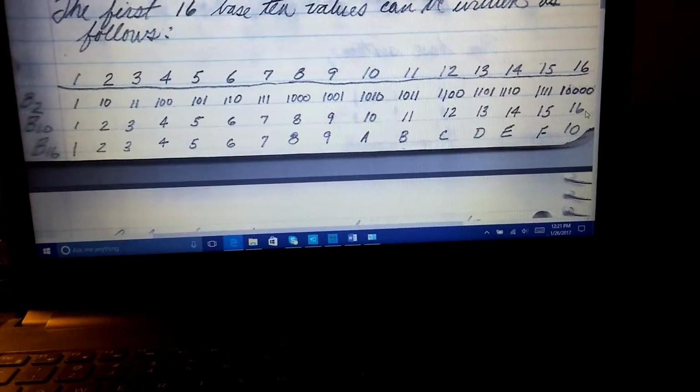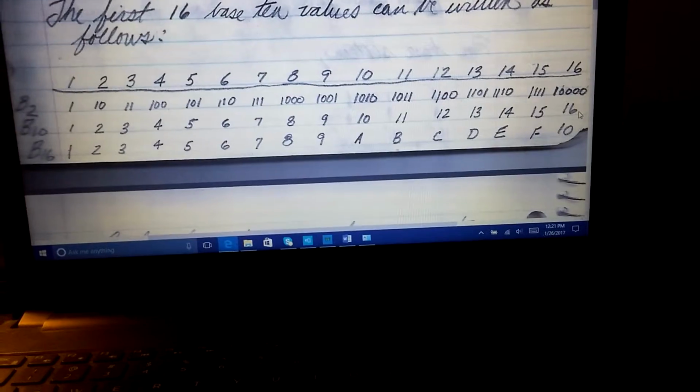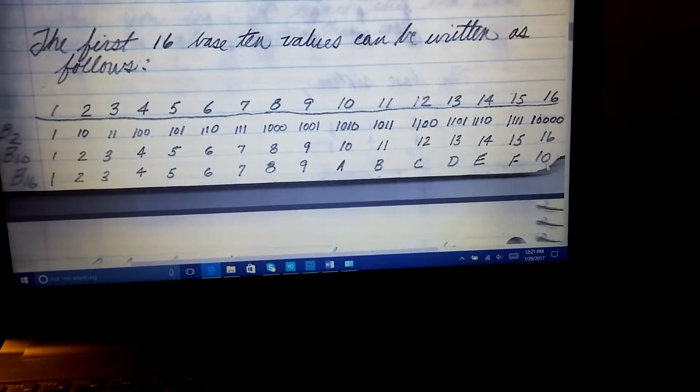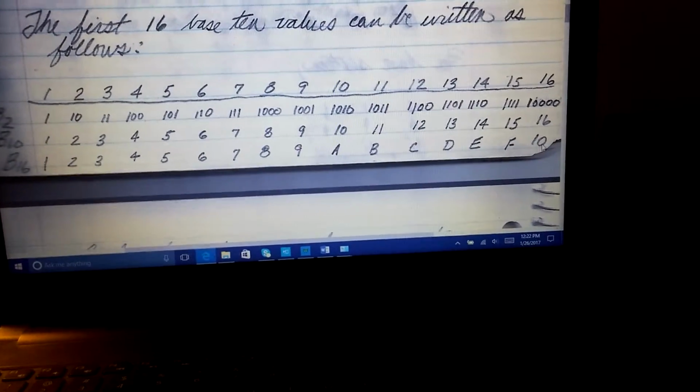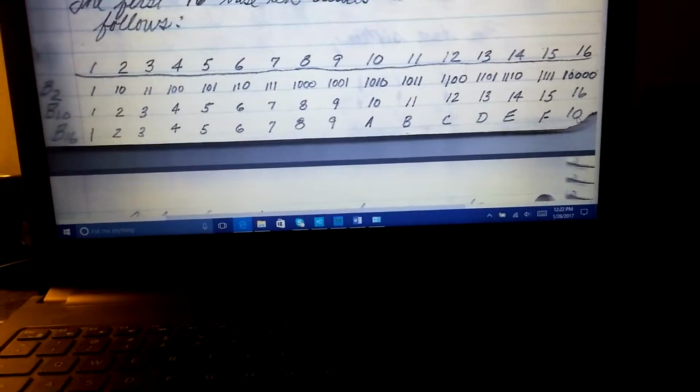In base 10, the number that gives the value of 16 is 1, 6. In base 16, the number that gives the value of 16 is 1, 0, because we've used up the first 16 digits in that first part of the sequence, and now we're into the second part.